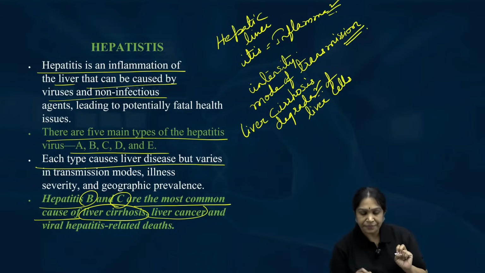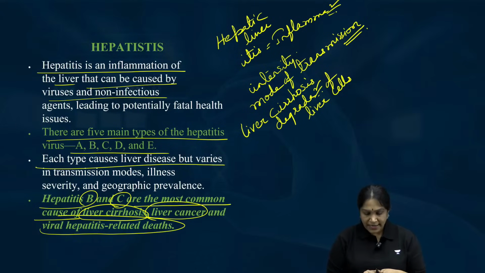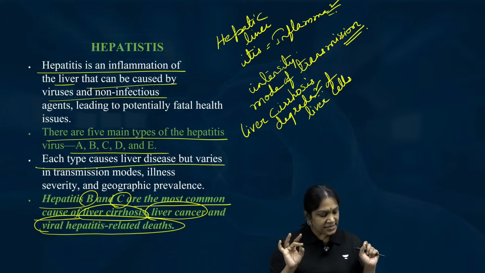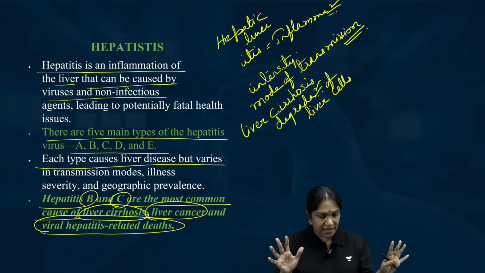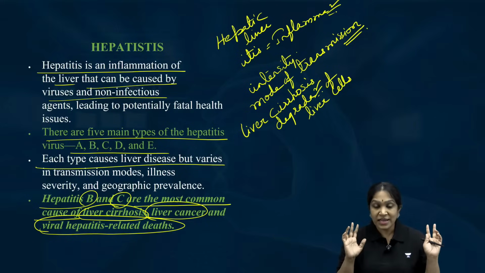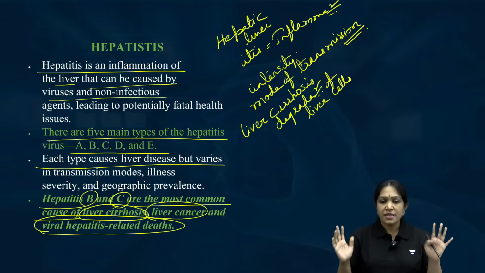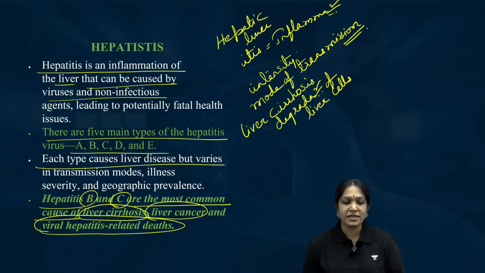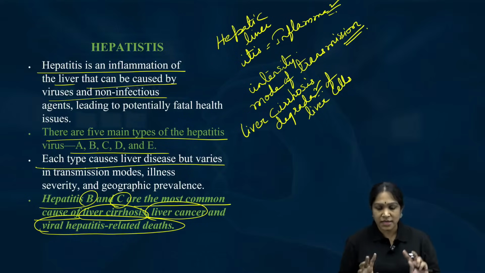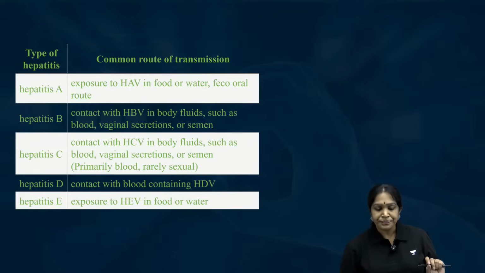Liver cancer and viral hepatitis related deaths. It means total A, B, C, D, E, 5 types are there, but B, C, you can remember it like BC category, reservation BC category. B, C are the most dangerous ones. They cause liver cirrhosis, liver cancer and death due to severe hepatitis. That is about BC. Okay, right.